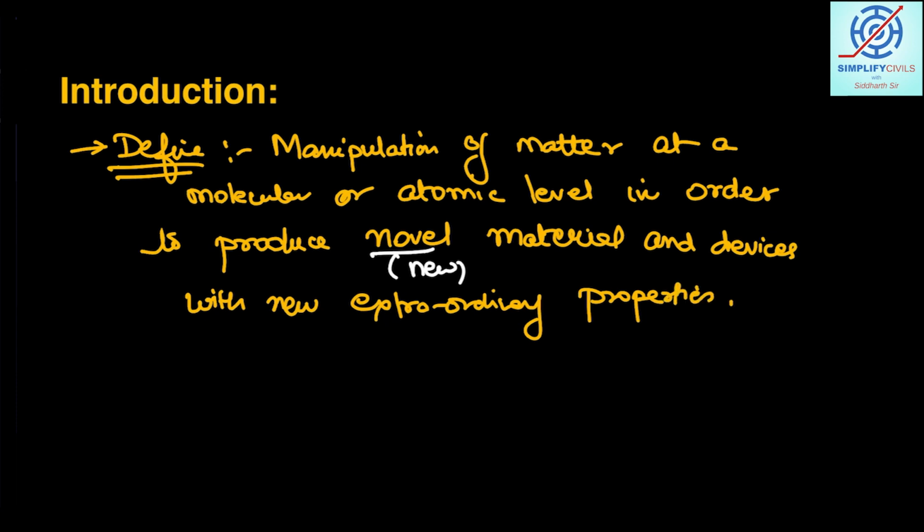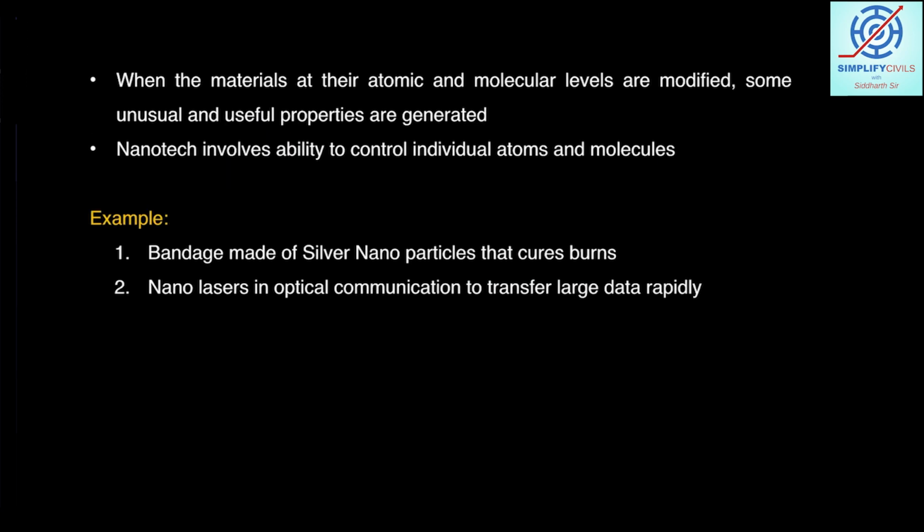When you talk about matter at a macro level, it shows some physical and chemical properties. But when you take the atoms and molecules and go to the very small particle level, that means the nano level, their physical and chemical properties change and they attain extraordinary properties which they do not have in macro form. Until I give you an example, you will not be convinced. So let's take the example of a bandage.